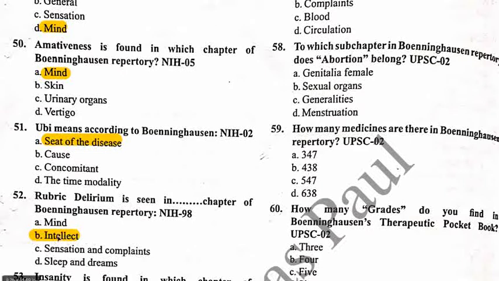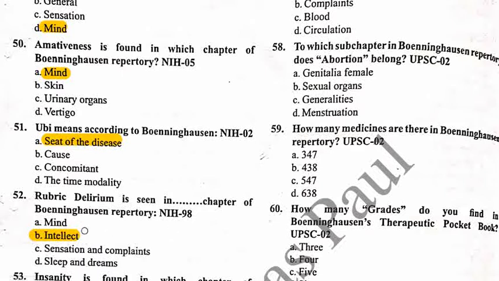I will mention one trick: intellect starts with I, and delirium has a double I, and intellect has both L and two E's.